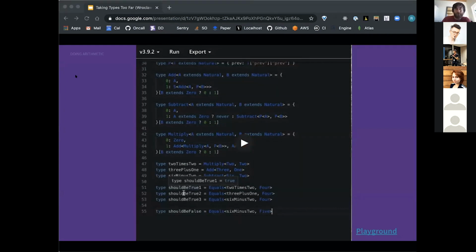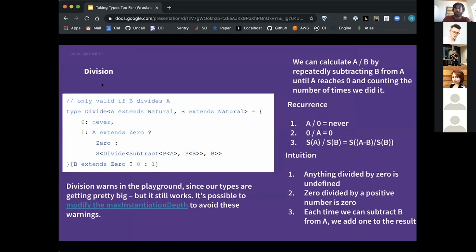The last one, I promise I'm almost done going through the ridiculous constructions, is division. We can calculate A over B by repeatedly subtracting B from A until A reaches 0 and counting the number of times we did it. So that's a little bit confusing. It's the hardest, not least of which because we start running into TypeScript warnings about types that are too large. But its basic recurrence is relatively straightforward.